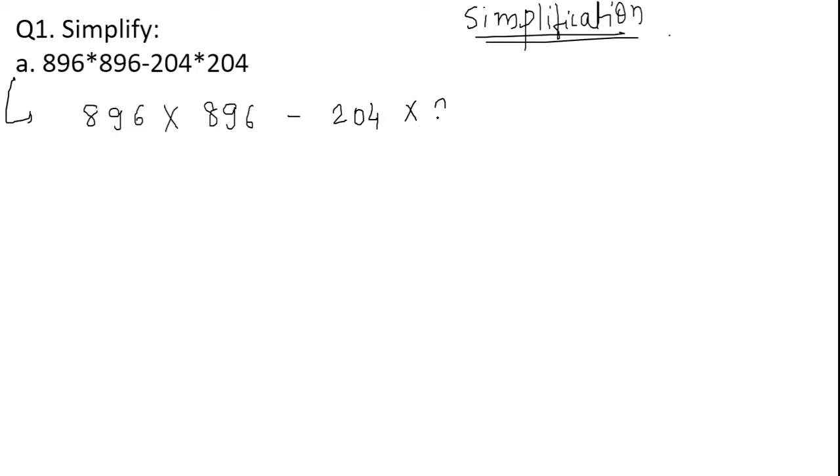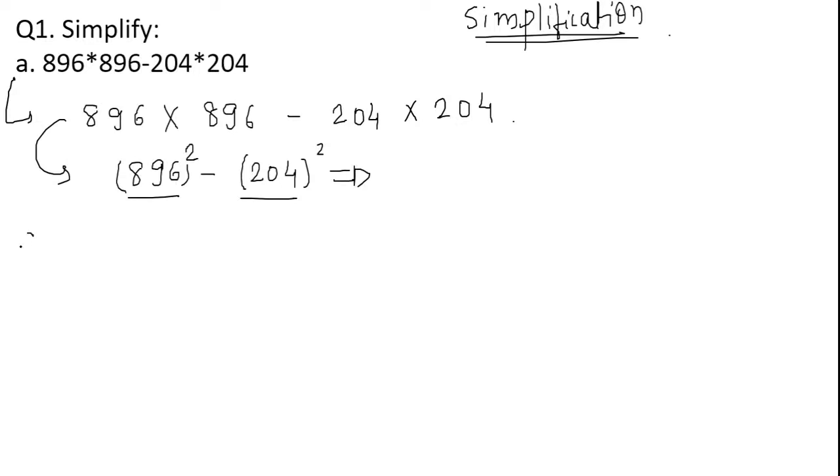It is about the simplification. Now look at the question carefully. What is it talking about? 896 into 896 minus 204 into 204 is the question. Okay, how can we solve this? Can I write this 896 into 896 as 896 square? Yes, and similarly I can write the second one as 204 square. Can I? Yes.